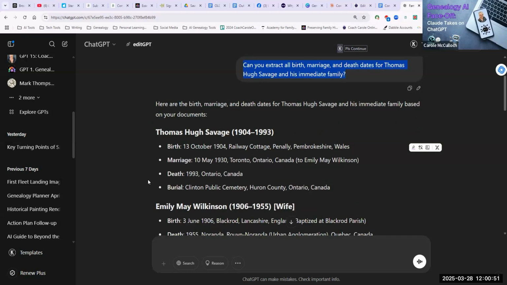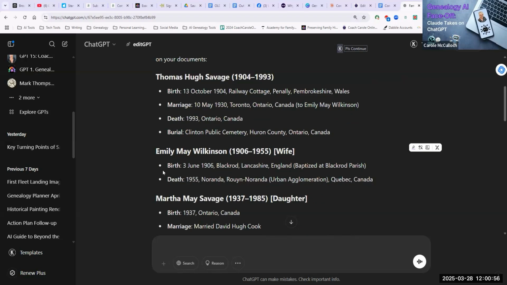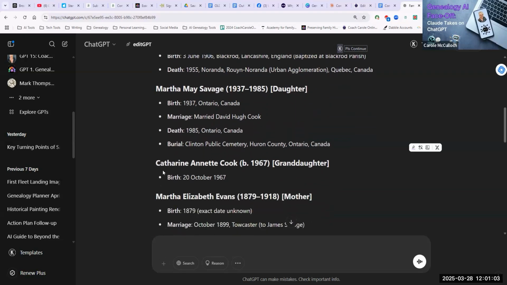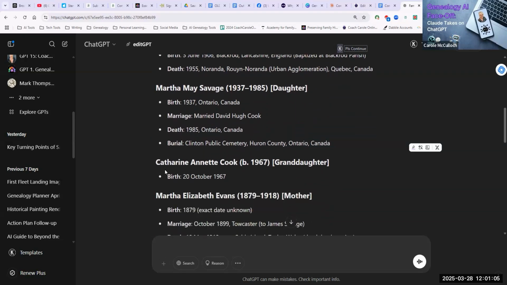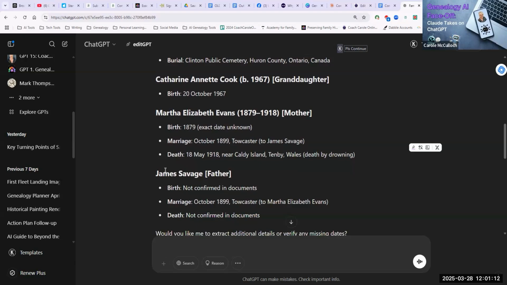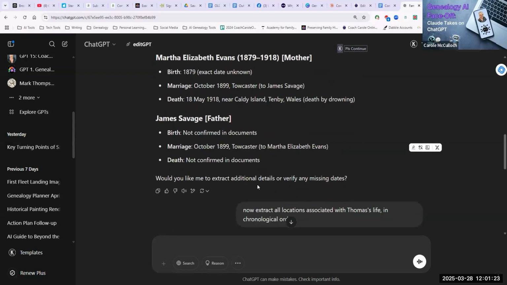Birth, death and burial for Thomas himself. Birth and death for Emily, his wife. Birth, marriage, death and burial for their daughter Martha. And so far, just the birth for their granddaughter Catherine. It has included the birth, marriage and death dates for the parents, Martha Elizabeth and James Savage. And then asked me if I'd like any more details.